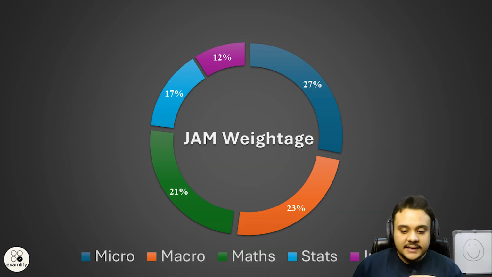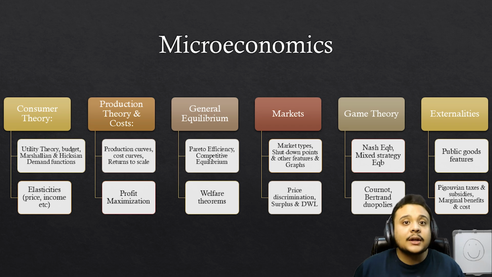Before that, we can just see the weightage, that the highest weightage is obviously assigned to microeconomics. I have already covered this, that macro has 23%, maths has 21, then followed by statistics, and the lowest is Indian economy. Okay, so moving on now, this is the list of the high impact topics under microeconomics.